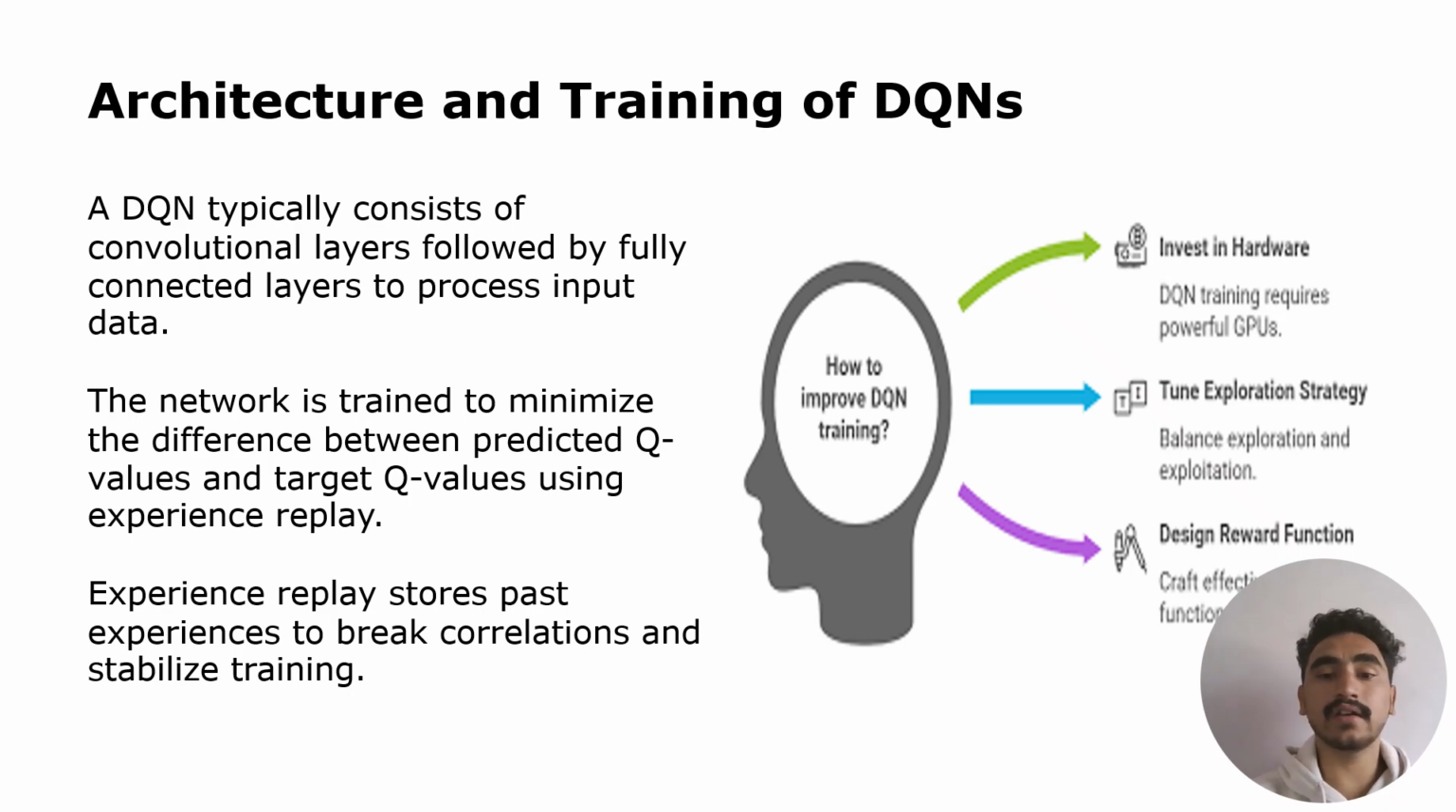And we can see the image how to improve deep Q networks training. Firstly, we have to invest in hardware. Deep Q networks training requires powerful CPUs. It needs powerful CPUs to execute this. And tune exploration strategy, balance exploration and exploitation. And we can see the design reward function, craft effective reward function.